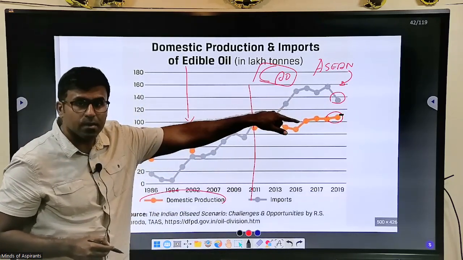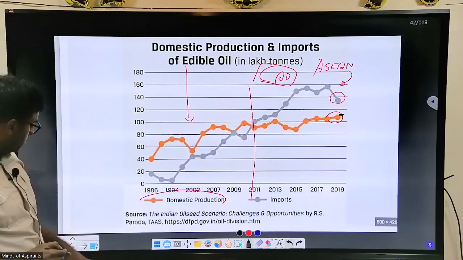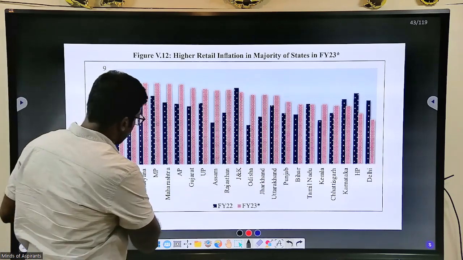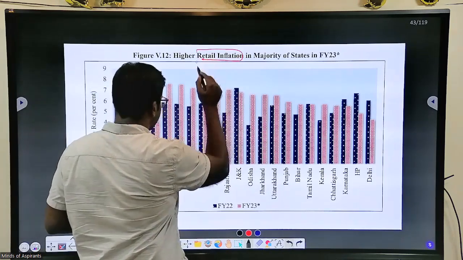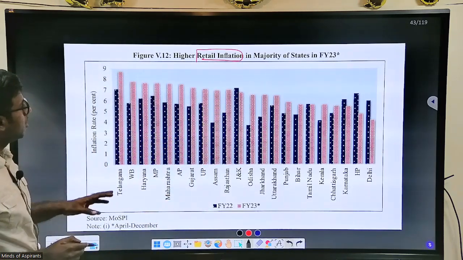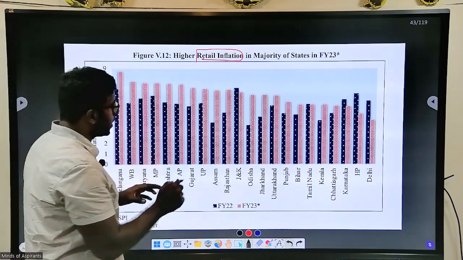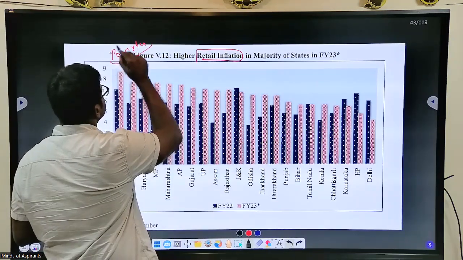That is why we are promoting a lot of schemes. If you see, oil seeds promotion schemes will be there. So that is what the oilseeds are. Next is, if you see, I kept this: retail inflation in different states. Why I kept this is that there was one question where they asked about poverty in different states. Poverty in different states is different, right?